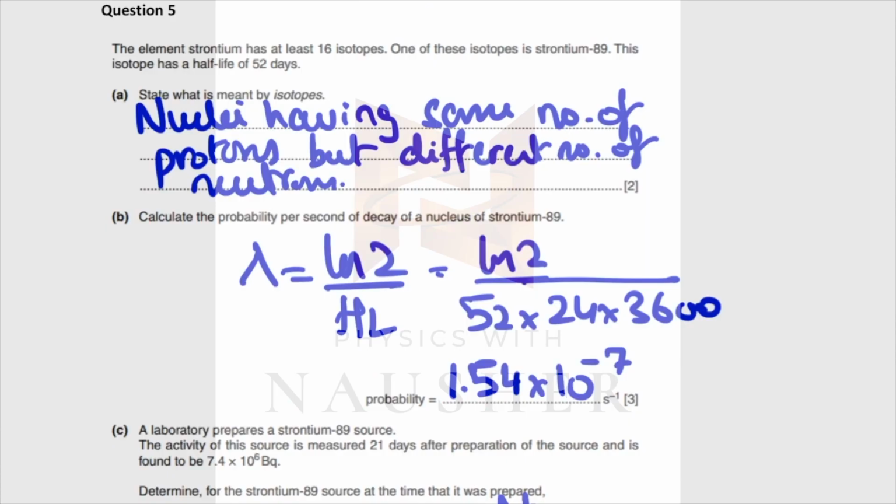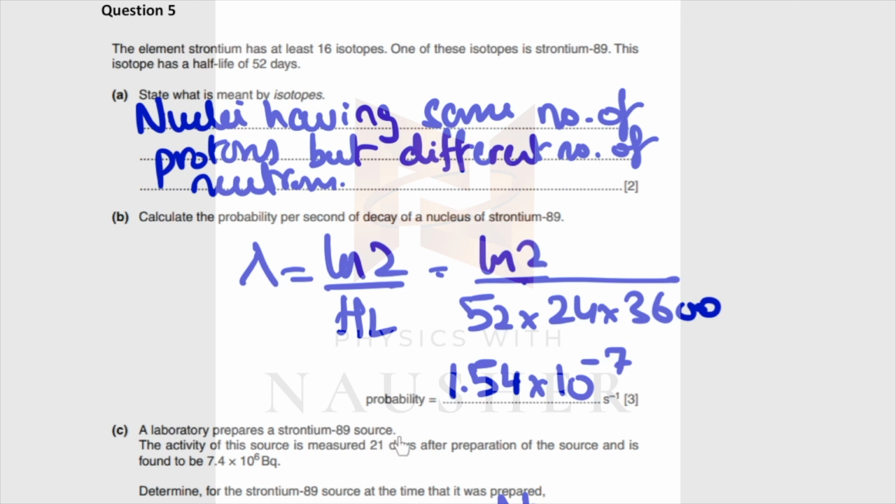Question 5, what is meant by isotope? Nuclei having the same number of protons but different number of neutrons. You have to calculate the probability per second, which means decay constant, so ln2 over half-life. Half-life is given to you as 52 days. Convert that into seconds and you get 1.54 10 to the minus 7.